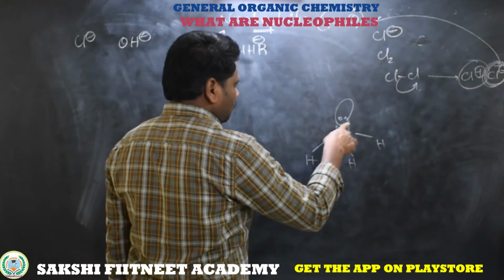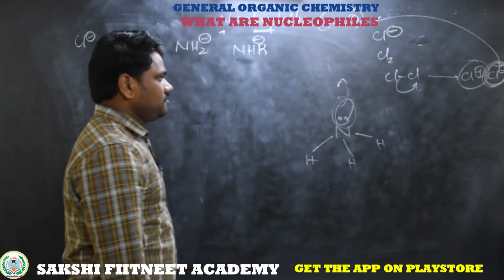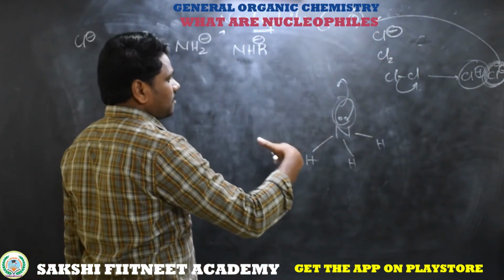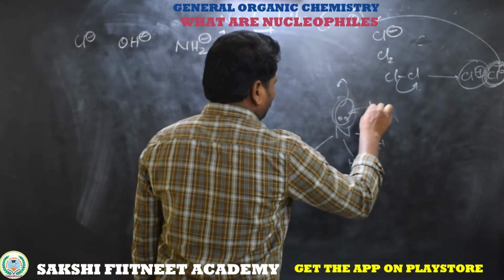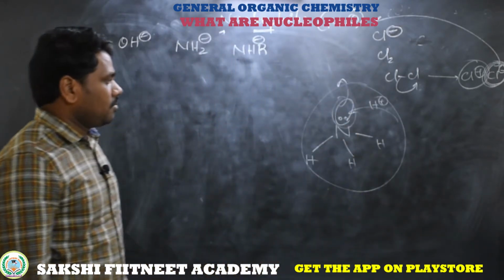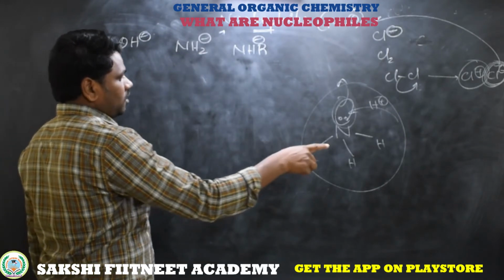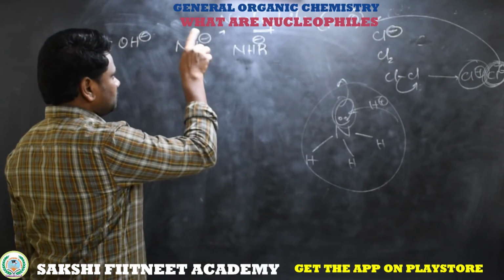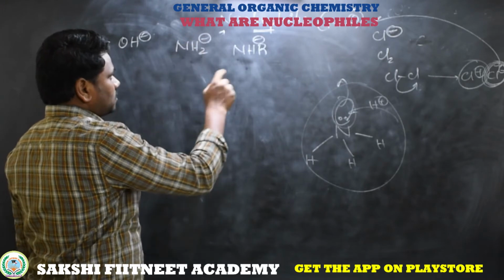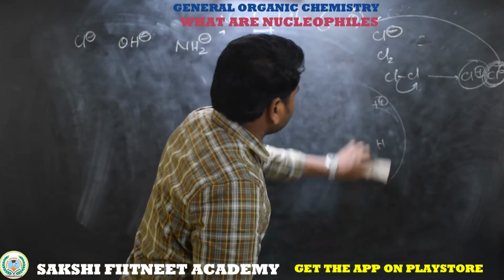this nitrogen. We have a lone pair. This lone pair is ready to donate towards a fragment, otherwise accept the proton. So obviously we can classify it as a Lewis base. But here in this example, this NH2, out of 3 bonds, 2 bonds are there, 1 bond is not there, so negative charge. Here 2 bonds are there, we have a negative charge.